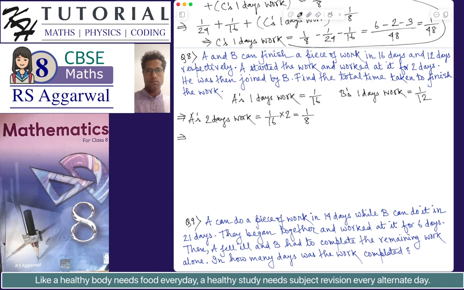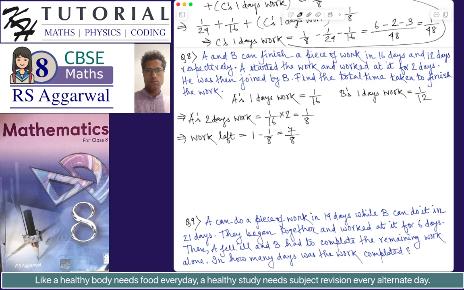So this implies work left. The whole work is always 1. So the work left will be the whole work, that is 1, minus the work done by A in 2 days, which is 1 by 8. This is equal to 7 by 8. So 7 by 8 is the amount of work left which needs to be completed by B. So next we need to find in how many days B will complete the work amount 7 by 8.